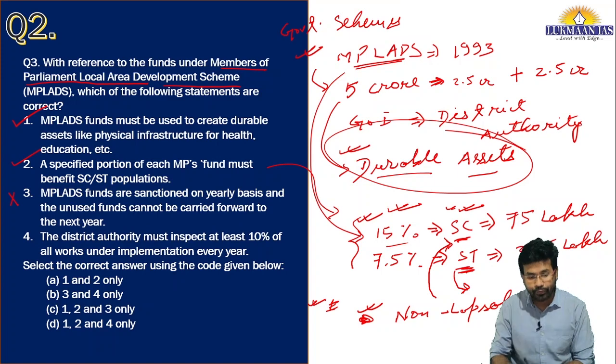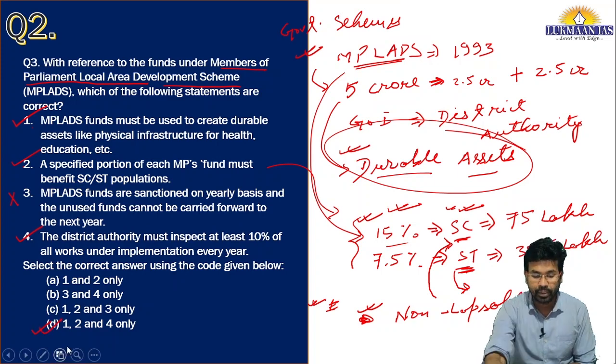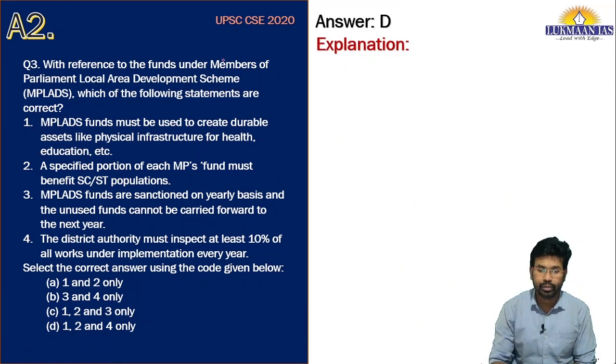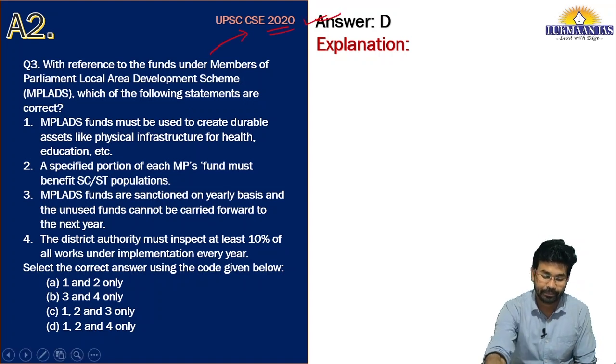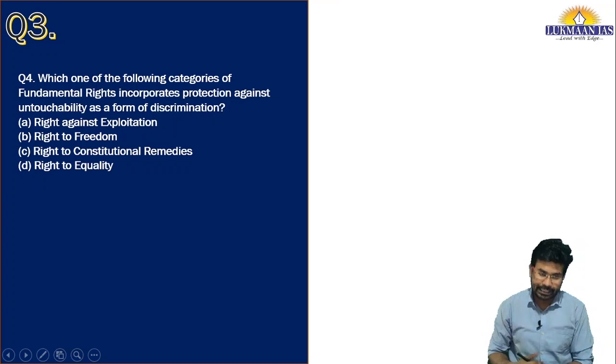If we talk about the fourth statement, it says the district authority must inspect at least 10% of all works under implementation every year. Yes, this is the mandate on part of the district authority. So statements 1, 2 and 4 are correct. So option D is correct. This particular question was asked in UPSC CAC 2020. Now let us quickly move to the next question, which is the third question in our series.